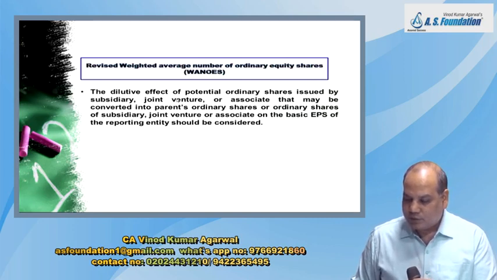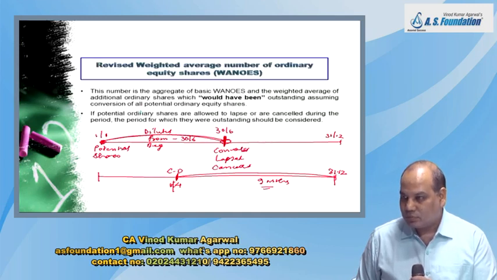The dilutive effect of potential ordinary share issued by subsidiary. In the first case, shares are outstanding as on the beginning of the year, potential shares. And they are converted somewhere during the year. Then why do we have to include them in diluted? Because anyways they are going to get included.